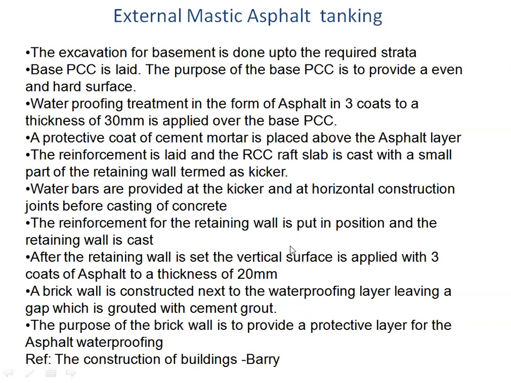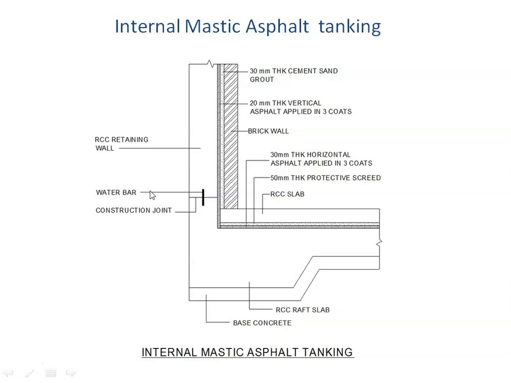Now a similar type of thing could be done from the negative side, from the inside of the structure. It is not a good thing to do the waterproofing from the inside or the negative side, because the water would have already entered into this wall and into the raft, and we are applying this only as a coating so that we don't see the water entering into the basement.